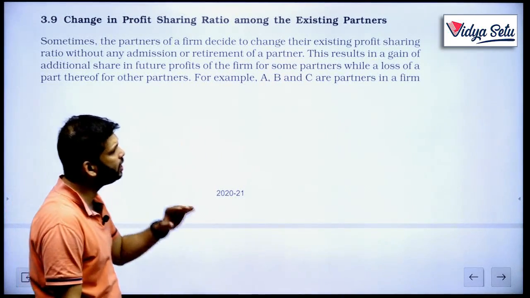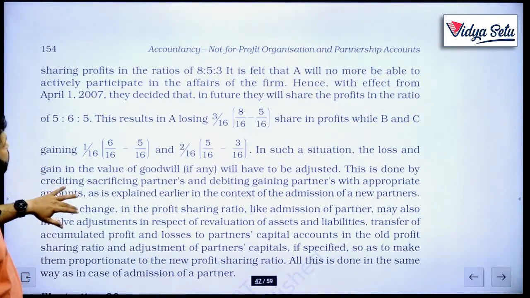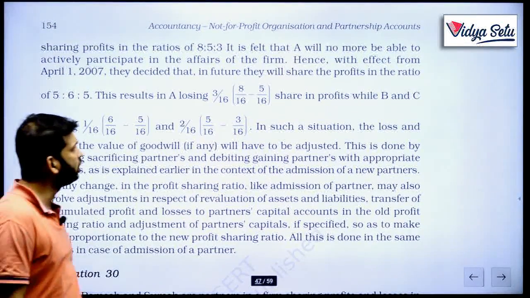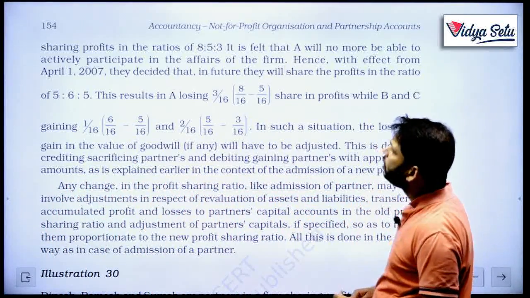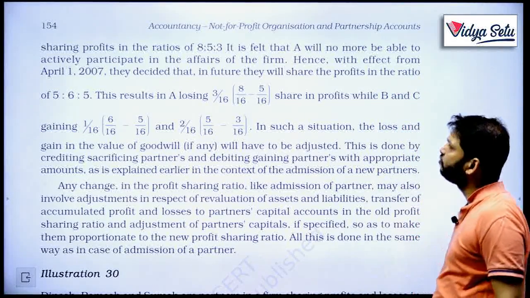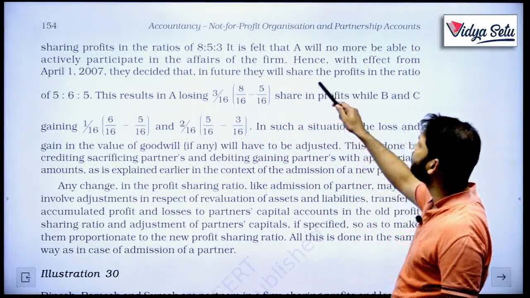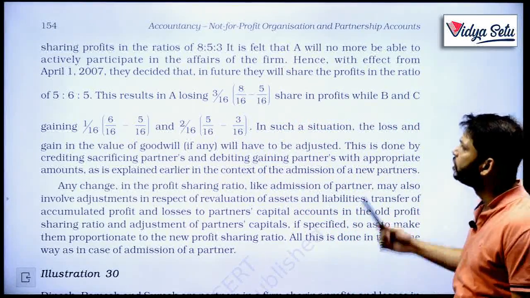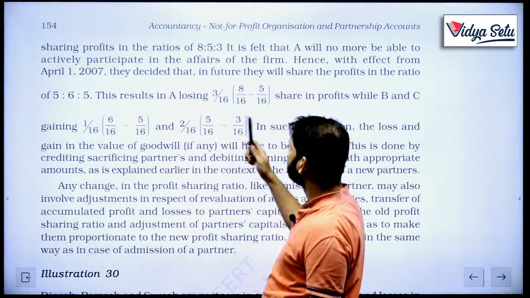For example, A, B and C are partners in a firm sharing profits in the ratio of 8:5:3. It is felt that A will no more be able to actively participate in the affairs of the firm. Hence, with effect from 1st April 2007, they decided that in future they will share profits in the ratio of 5:6:5. This results in A losing how much share?